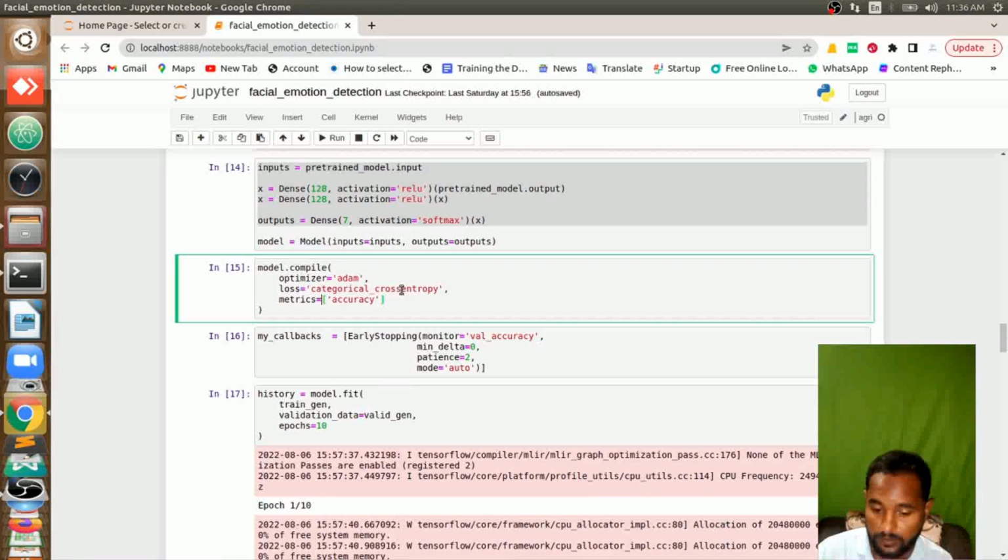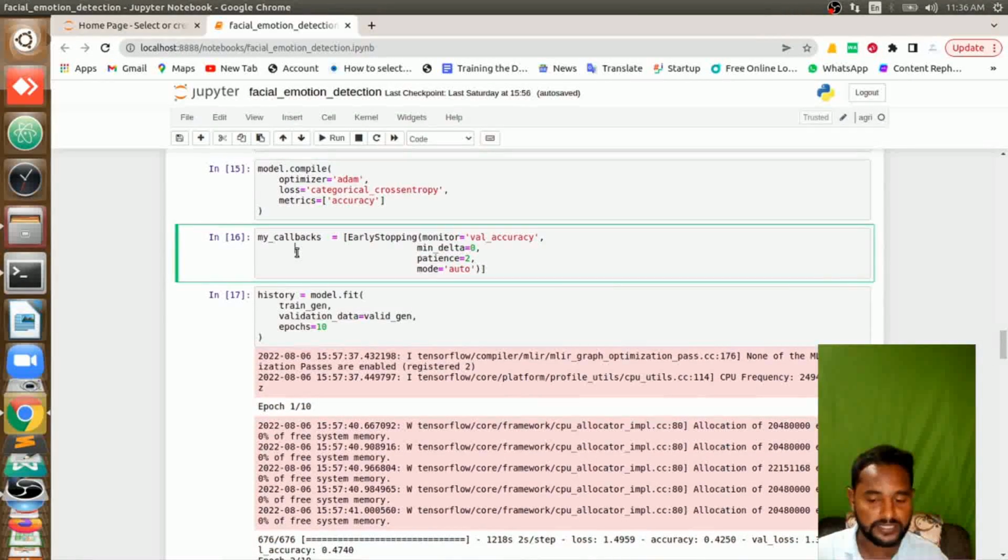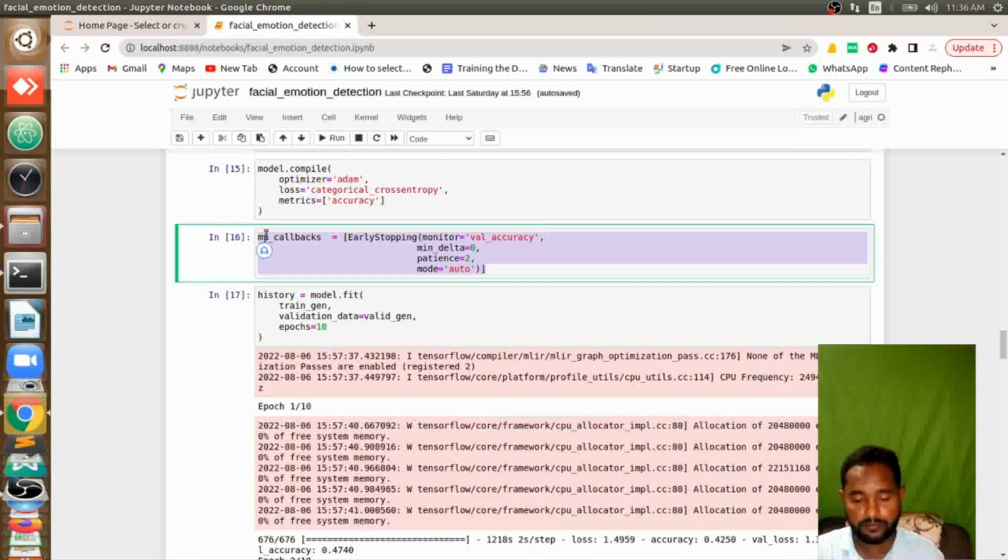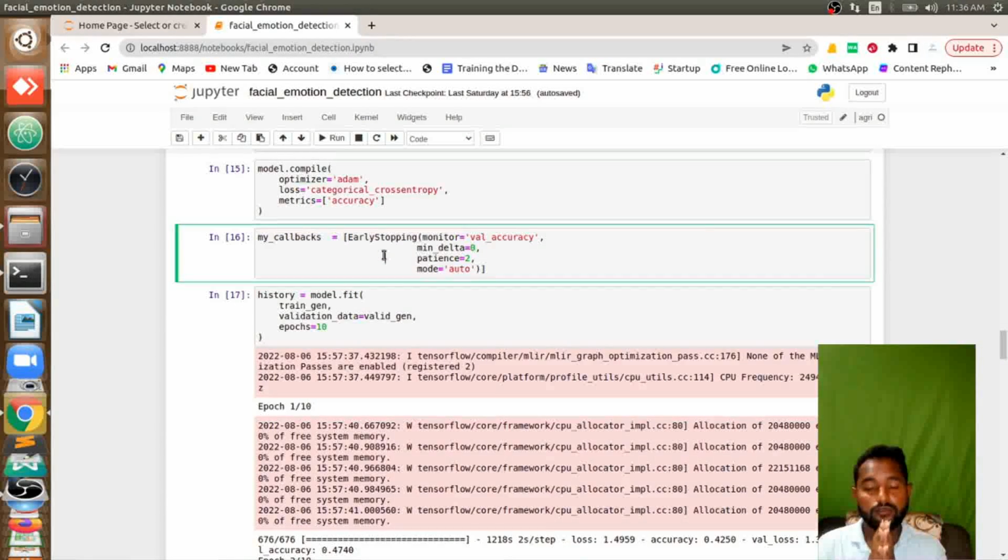Then I am defining metrics as accuracy. The importance of my callback function is that if my validation accuracy while training is not increasing by about 2% in 2 epochs, while I am training it for 100 epochs, say at epoch 50 or 51, if validation accuracy is not changing a lot, then I will say stop there itself and save that model. Don't go further. If you go further, you will not get your accuracy to increase. That's just a waste of time. It's a way of telling it like that.